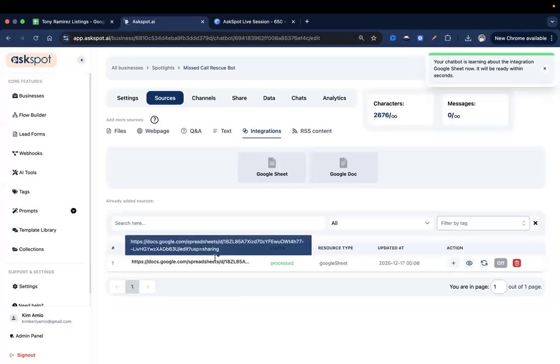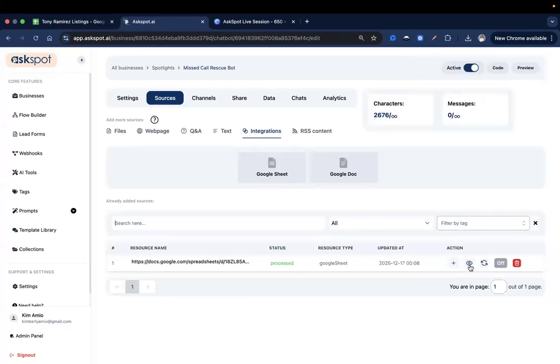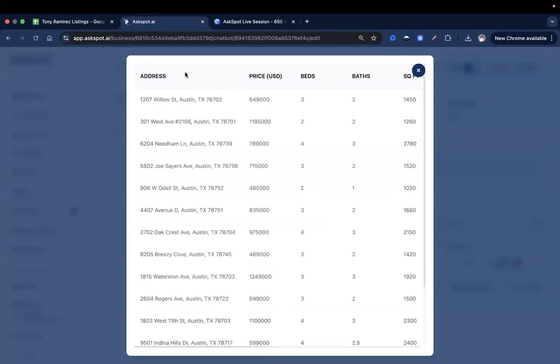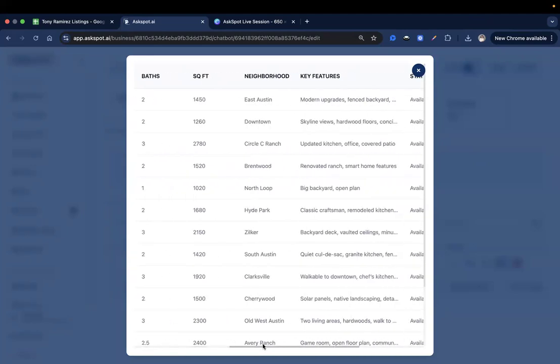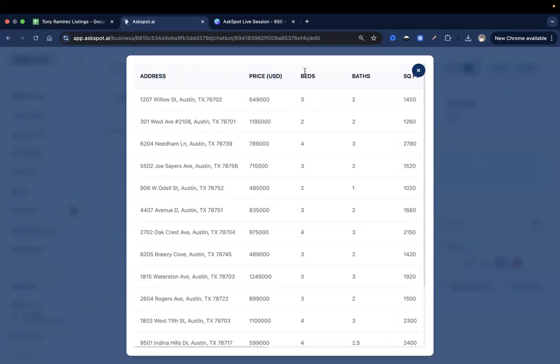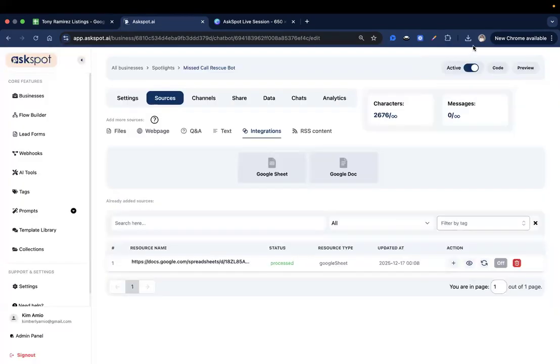Okay, so that's been processed. If you want to do a preview first of what was added, you can do that simply right here. So as you can see, the AI was able to parse that into this format. So you have your address, your price, your beds, exactly as what we had on the Google Sheet.